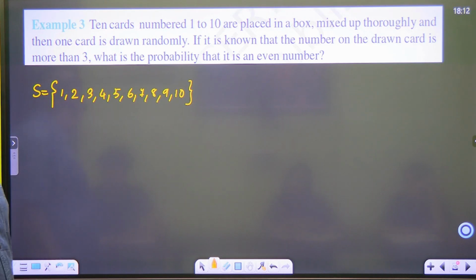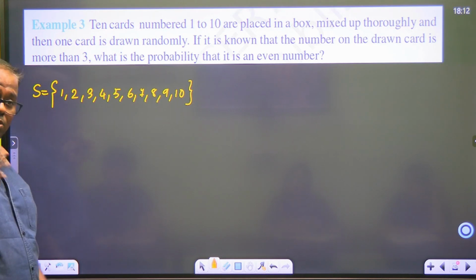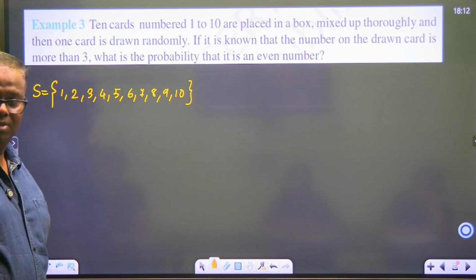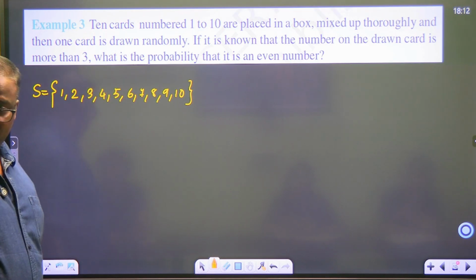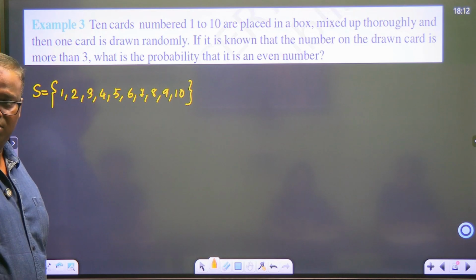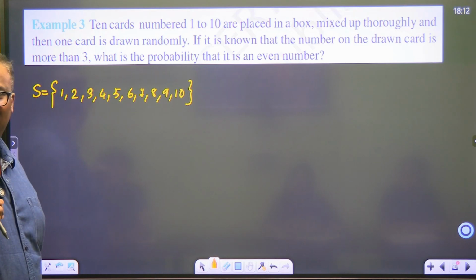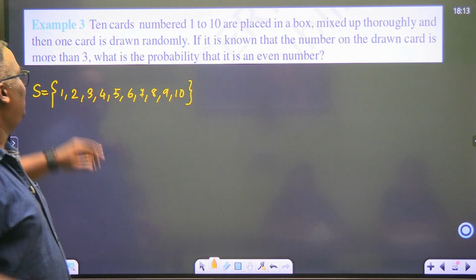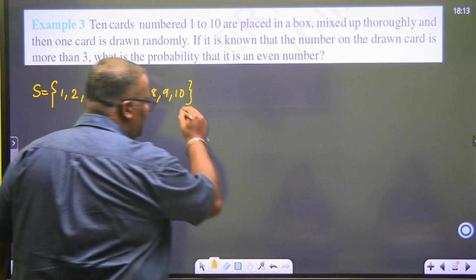This is doing the CBSE kind of work. Pay attention to the problem. I know in probability the itch is always to get the answer. Understand? Because if you get the answer now, by the time we come to August, you will forget this completely. It is very easy to learn. And they are mixed up thoroughly. One card is drawn randomly.